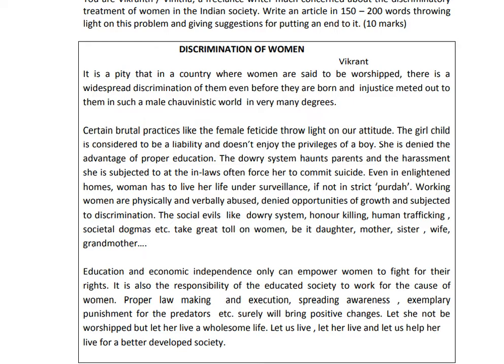Working women are physically and verbally abused, denied opportunities of growth, and subjected to discrimination. The social evils like dowry system, honor killing, human trafficking, societal dogmas, etc., take great toll on women, be it daughter, mother, sister, wife, grandmother. So the concluding paragraph. See here, the second paragraph is quite long.